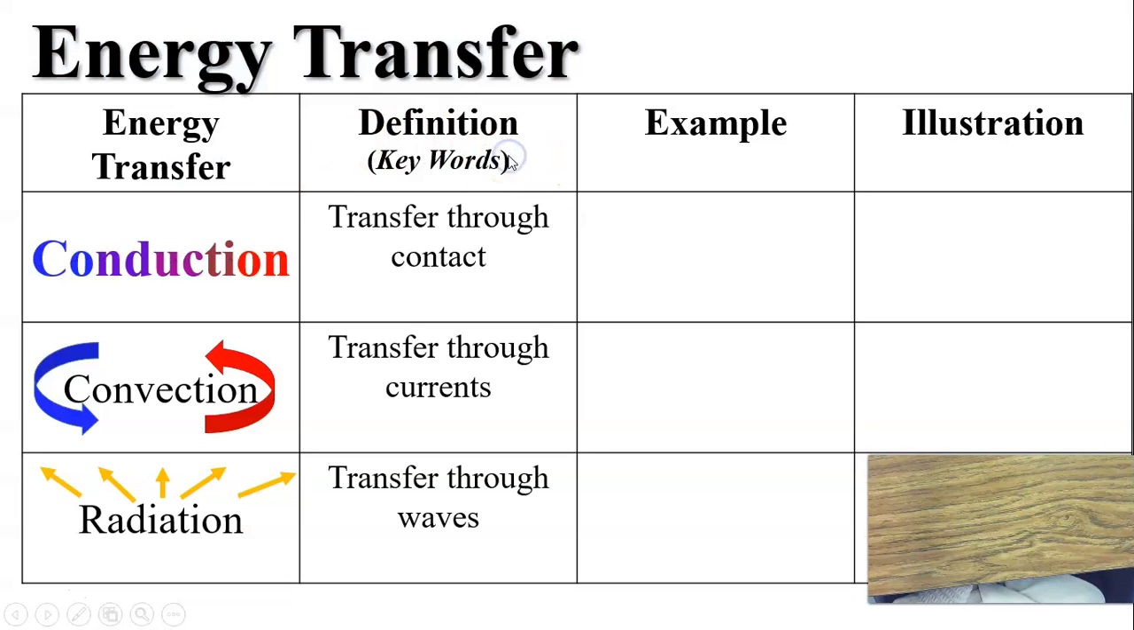So what do these mean? Conduction is transfer through direct contact. An example would be whatever you can think of, maybe your hand touching a hot pan. That's an example of conduction. The heat goes from the pan to your hand very quickly.